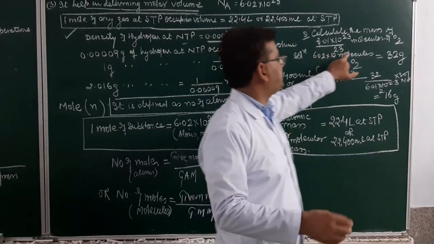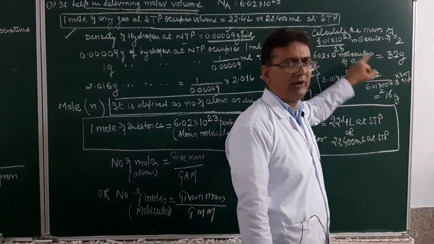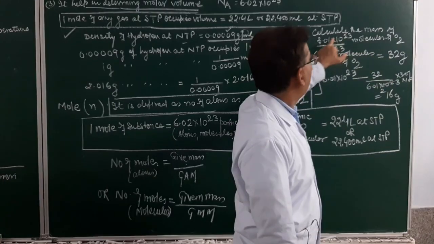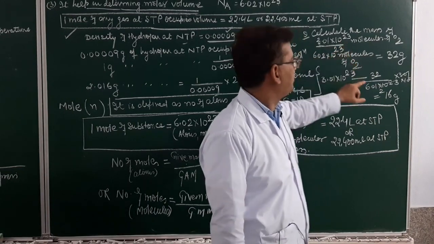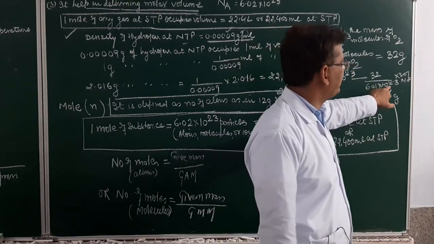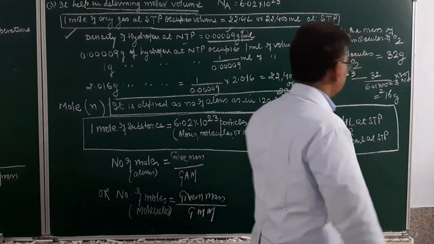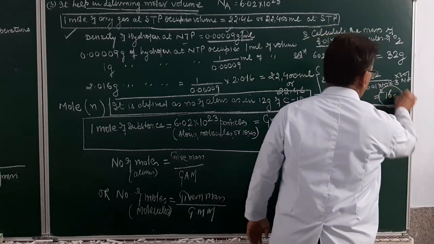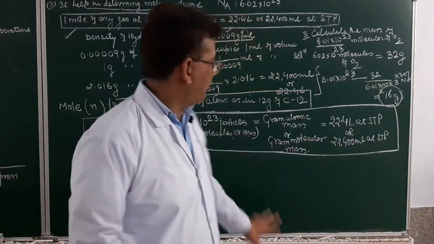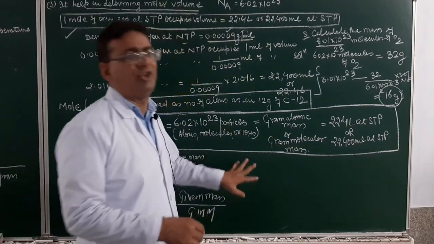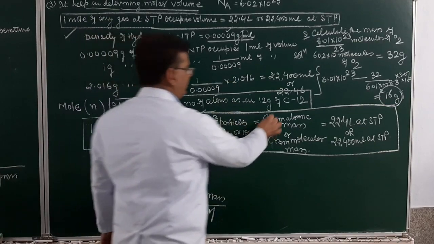6.02 into 10 raised to power 23 molecules have what mass? Equal to gram molecular mass. One will have what? 32 upon 6.02 into 10 raised to power 23. Mass of how many molecules is to be calculated? 3.01 into 10 raised to power 23. So 32 divided by 6.02 into 10 raised to power 23 multiplied by 3.01 into 10 raised to power 23. And this mass will come to be equal to 16 gram. Am I clear? So we may correlate these four terms, as for example, in this numerical, I have correlated this one.